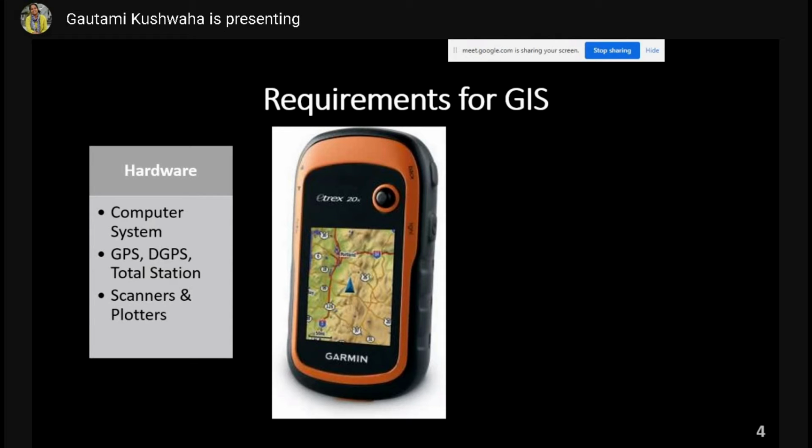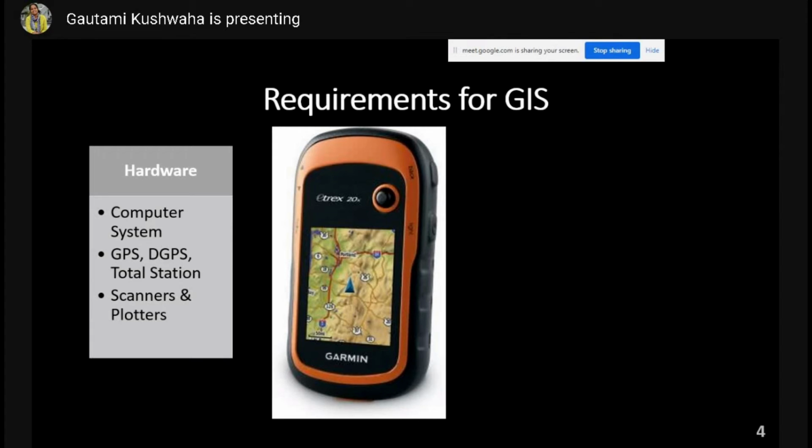So there are multiple satellites, suppose 20 or 24 satellites in different navigation systems, and 3 to 4 satellites are used to find any location on Earth using the receiver. So this is how GPS works. If you have a GPS device, you go to the location and you find the latitude and longitude, the position of that location, and you record it. So this is the use of GPS.